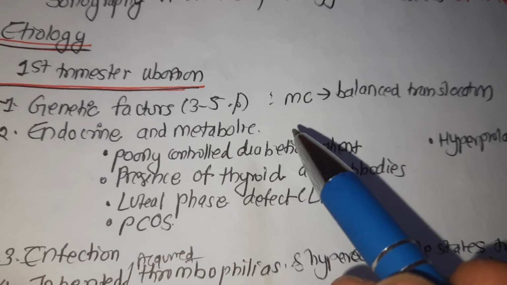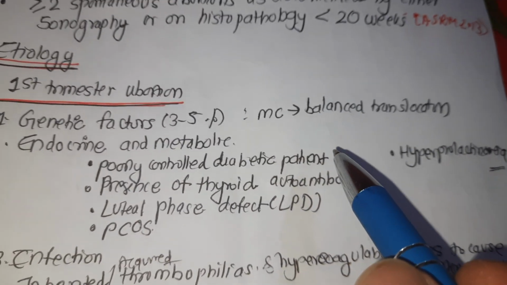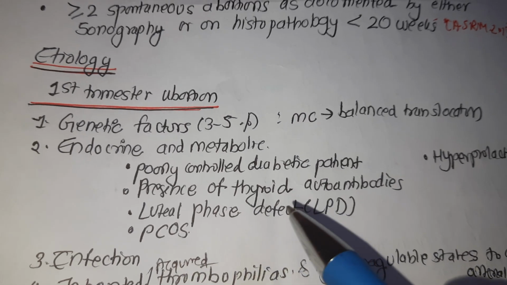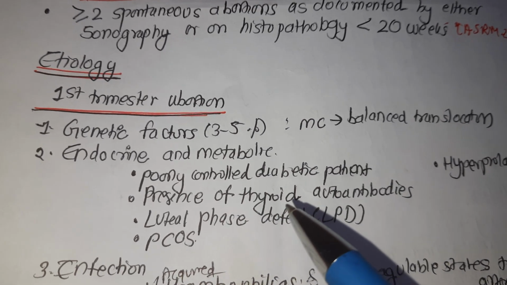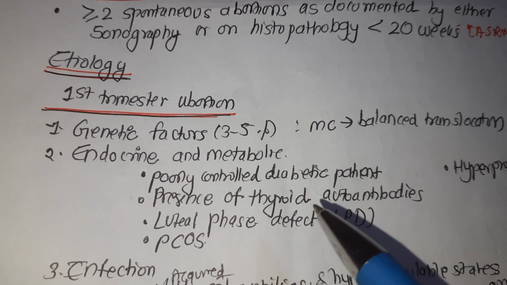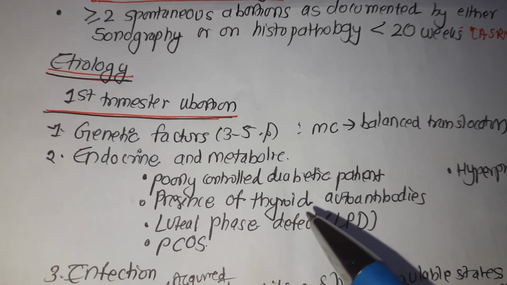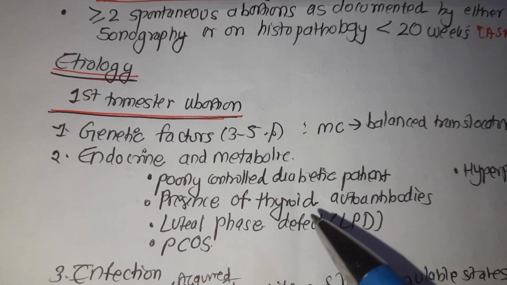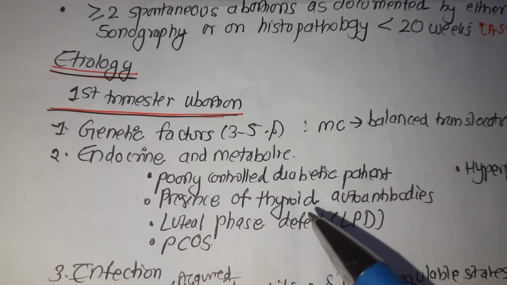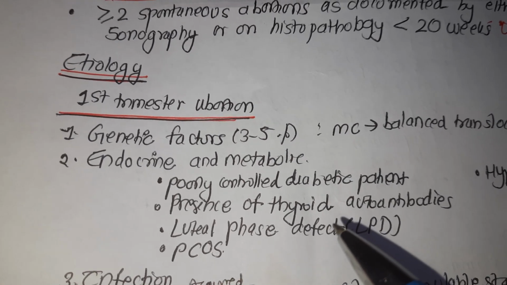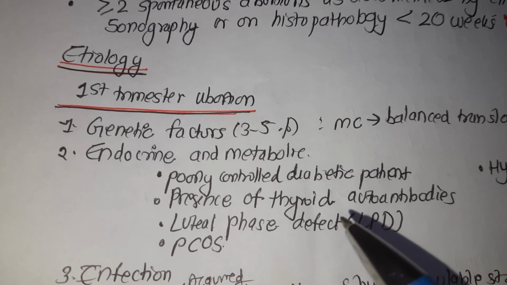The most common abnormality is balanced translocation. The risk of miscarriage in a couple with balanced translocation is greater than 25%. However, the chance of a successful pregnancy even without treatment is 40 to 50%. Other less common findings are chromosome insertion, deletion, and inversion. The most common aneuploidies found are trisomies, and a trisomic miscarriage does not increase the risk in the next pregnancy.